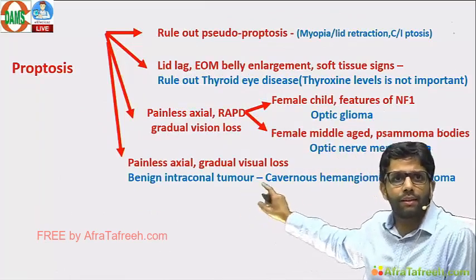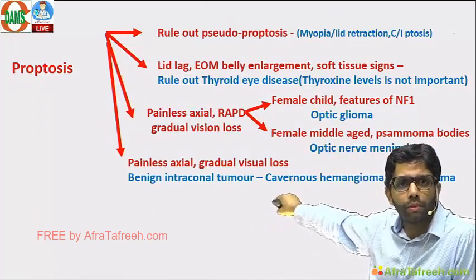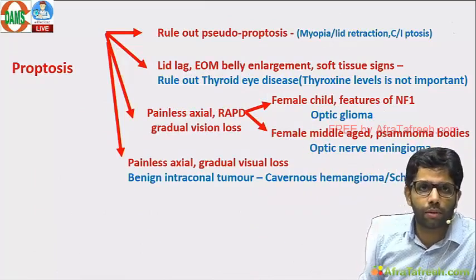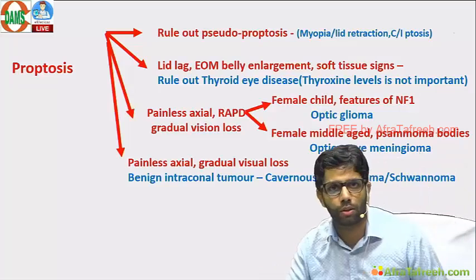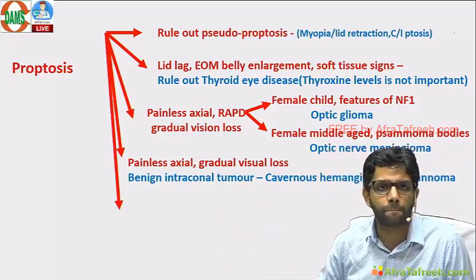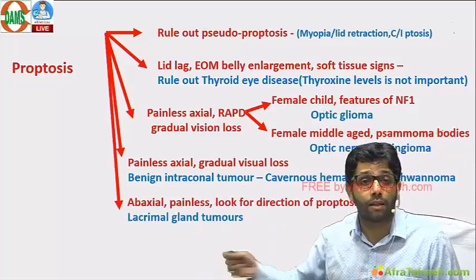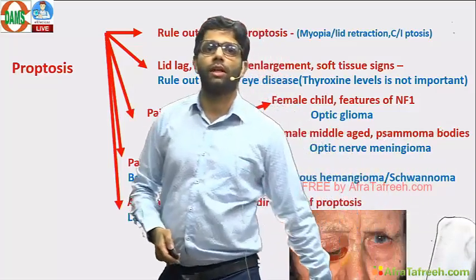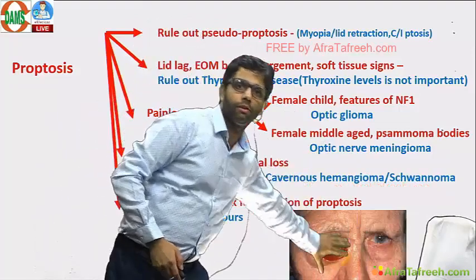Painless axial, gradual vision loss in a middle-aged female, most common benign intracranial tumor of the orbit, cavernous hemangioma. Schwannoma can also be there, but remember cavernous hemangioma. But if the patient has abaxial, not a central proptosis, painless, look for the direction of proptosis. Like you see here, right eye proptosis going infero-medial.